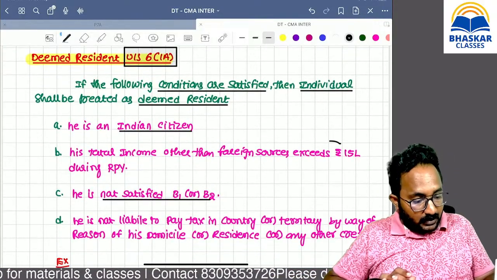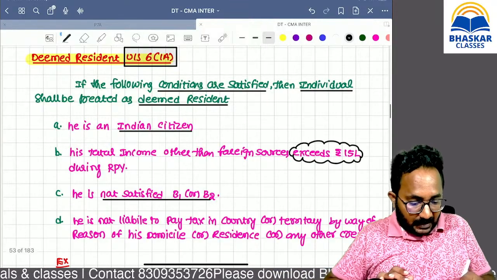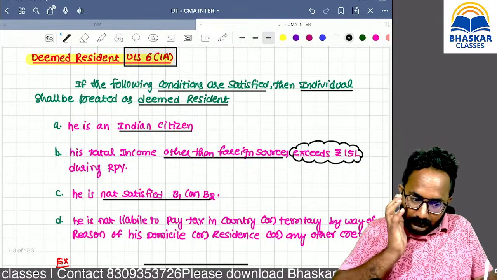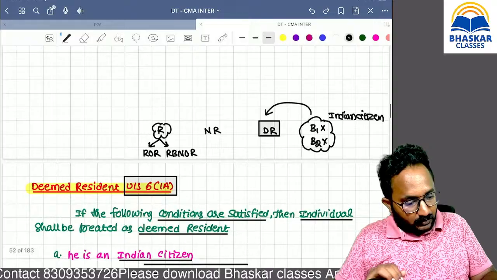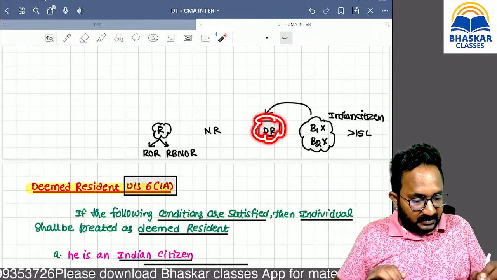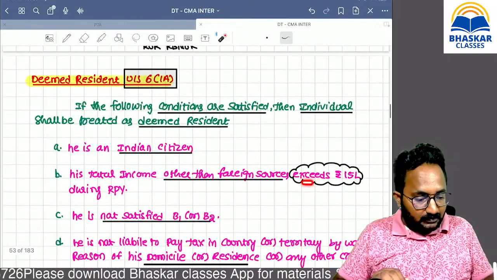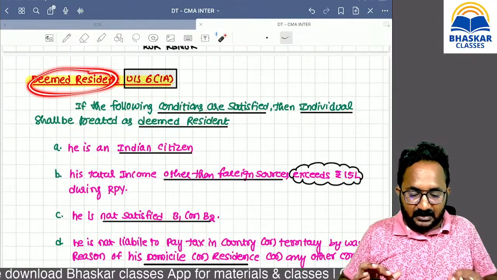Now, remember, if the Indian sources related total income, that means other than foreign sources, exceeds more than 15 lakh, then only can we give the residential status as deemed resident. If the total income is less than or equal to 15 lakh, then we can't apply the deemed resident concept.